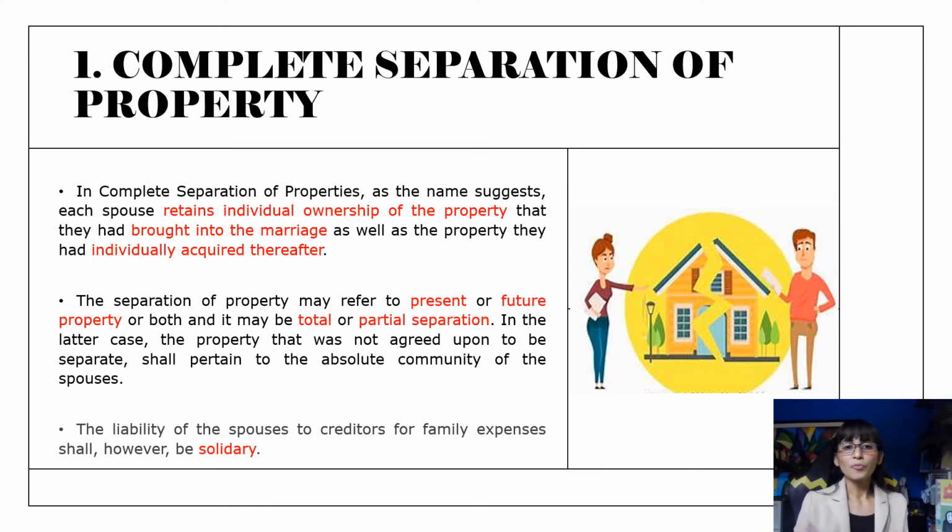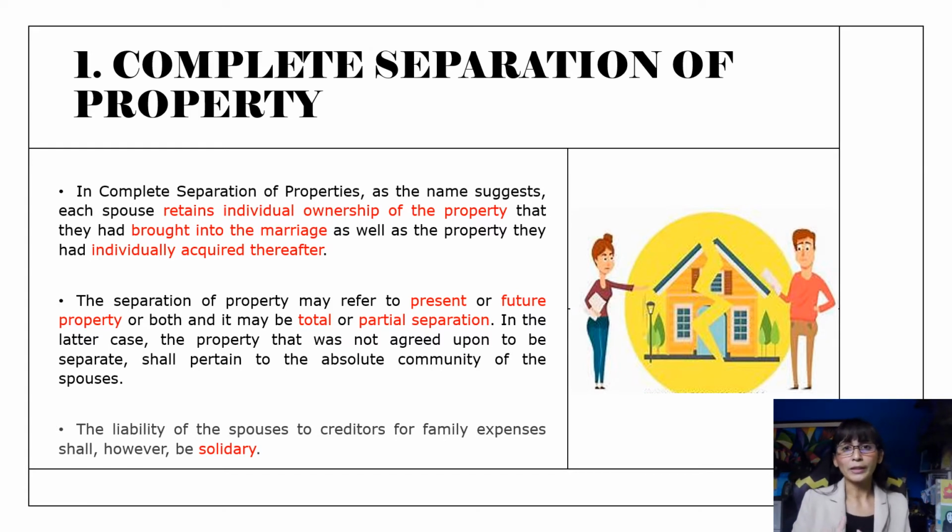The separation of property may refer to present or future property or both, and it may be either total or partial separation of property. Now, in the latter case, the partial separation of property, the property that was not agreed upon to be separate shall pertain to the absolute community of the spouses.